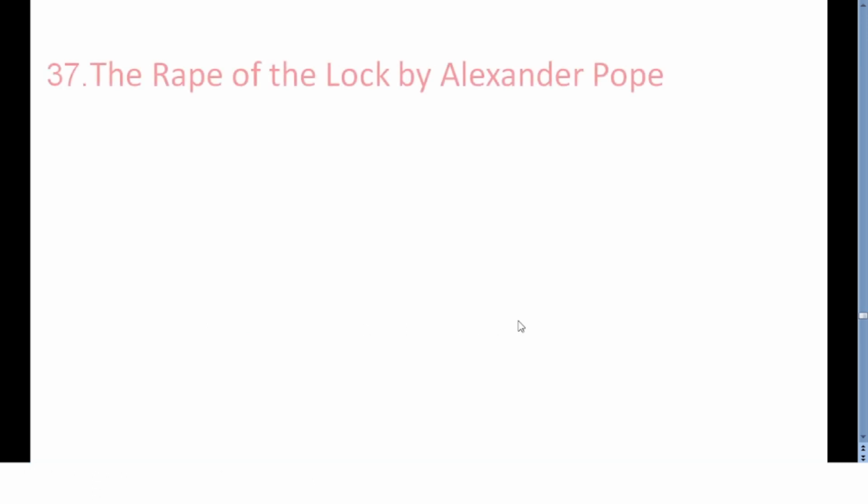The next one is The Rape of the Lock by Alexander Pope. Many of the students might have heard the name of this Rape of the Lock. It was written in 5 cantos, and it is also considered a mock heroic narrative poem. It is one of the most commonly cited examples of how pride brings a fall in human life, which Pope talks about as a part of the poem.